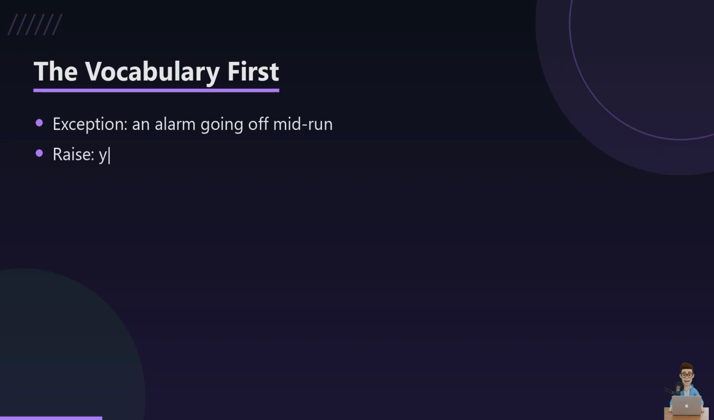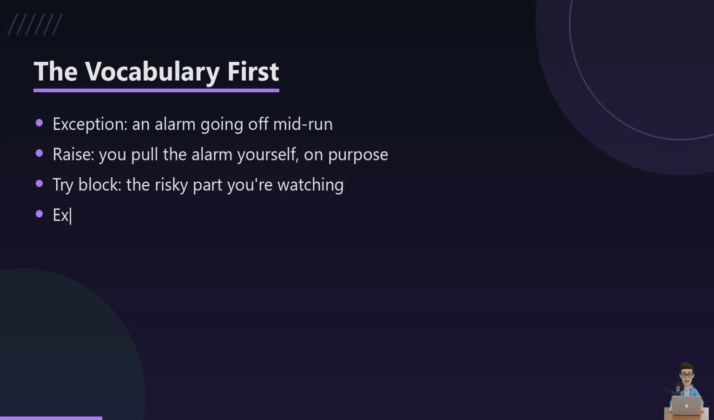Think of an exception as an alarm going off while your program is running. Something went wrong right here. To raise an exception means you pull that alarm yourself on purpose. A try block is where you put the risky code you're watching closely, and an except block is the safety net waiting underneath it. Try means attempt, except means catch the fall.